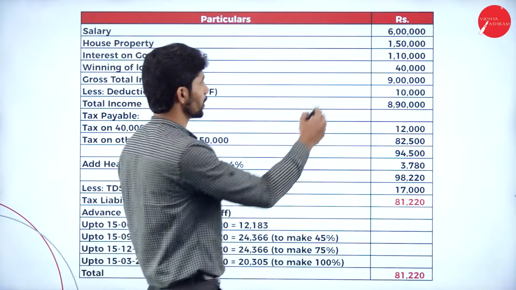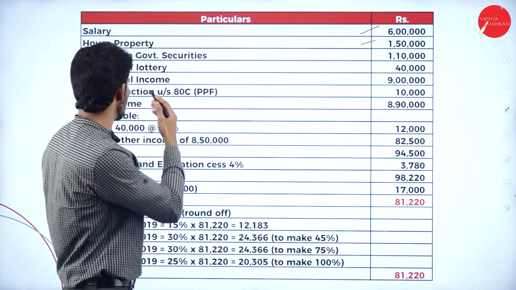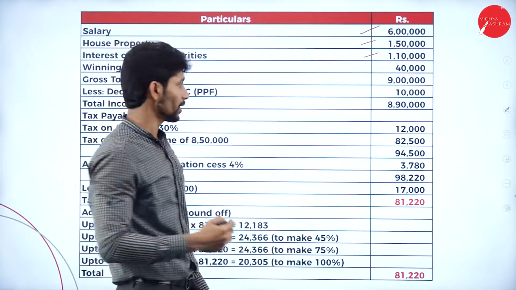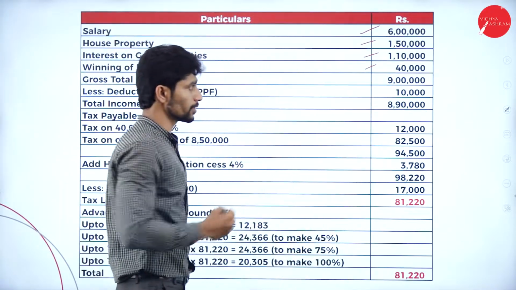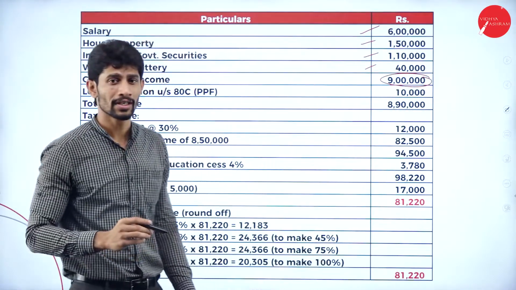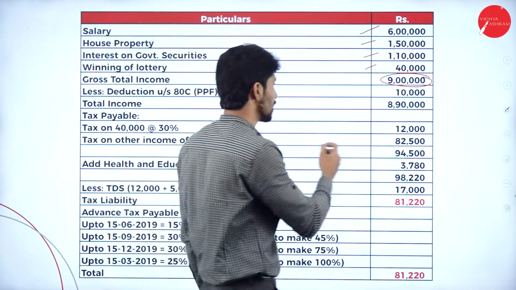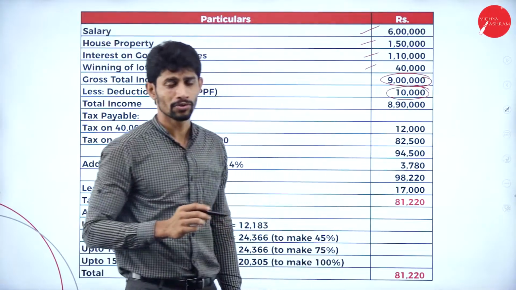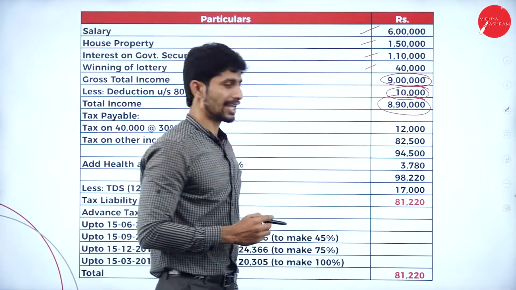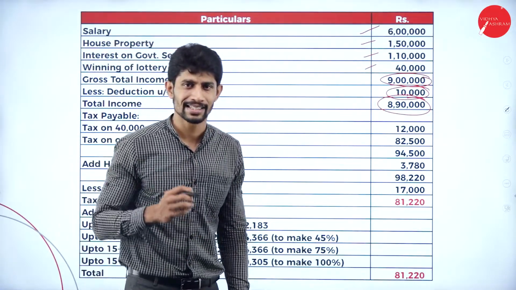So salary income is given, it is rupees 6 lakhs. House property income is given, rupees 1,50,000. Next, interest on securities is given, rupees 1,10,000. And winning from lottery is also there. It comes under income from other sources, rupees 40,000. So totally you'll get 9 lakh rupees. This 9 lakh rupees is called gross total income. From that, deduction under section 80C, that is contribution to PPF, rupees 10,000, deduct 10,000, you'll get the balance of 8,90,000. On that 8,90,000, you are supposed to compute the tax liability.